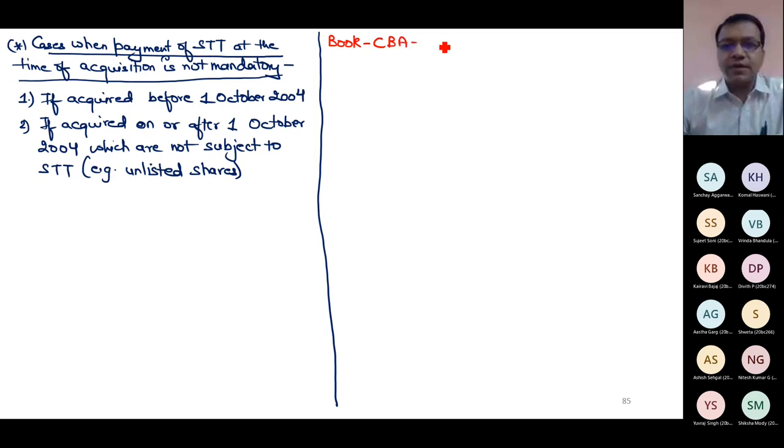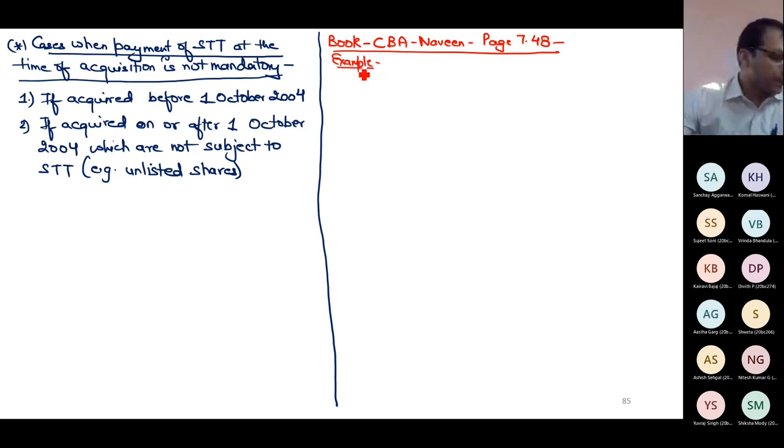Page number 7.48. On this page, an example is given. I will only write the information which is there in the example.